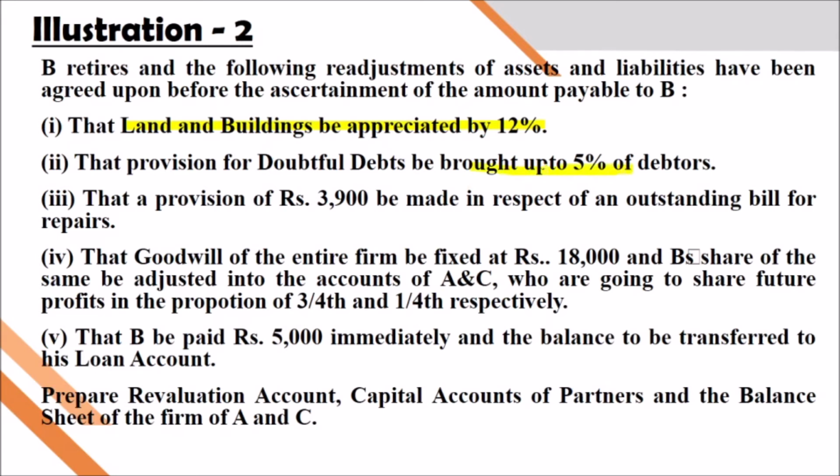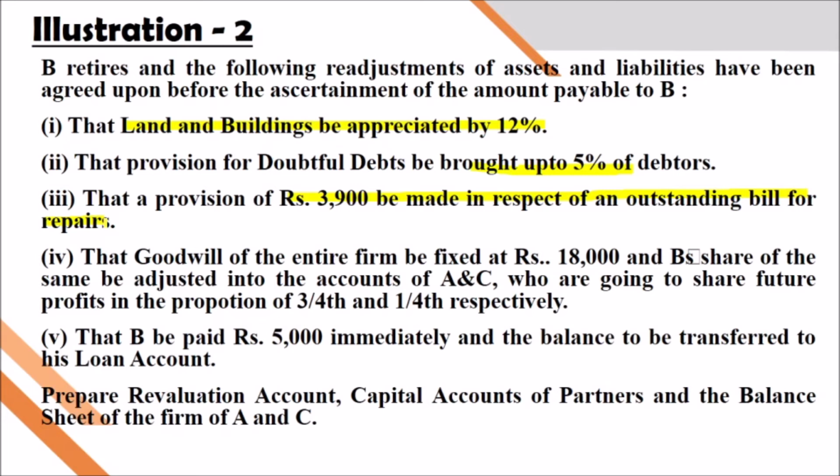It will be brought up to 5% of debtors. Then a provision of 3,900 is to be made in respect of outstanding bill repairs. Again, there is a liability. Outstanding bill is there, and for that a provision amount is taken from profit. This amount also we have to show on the debit side of revaluation.